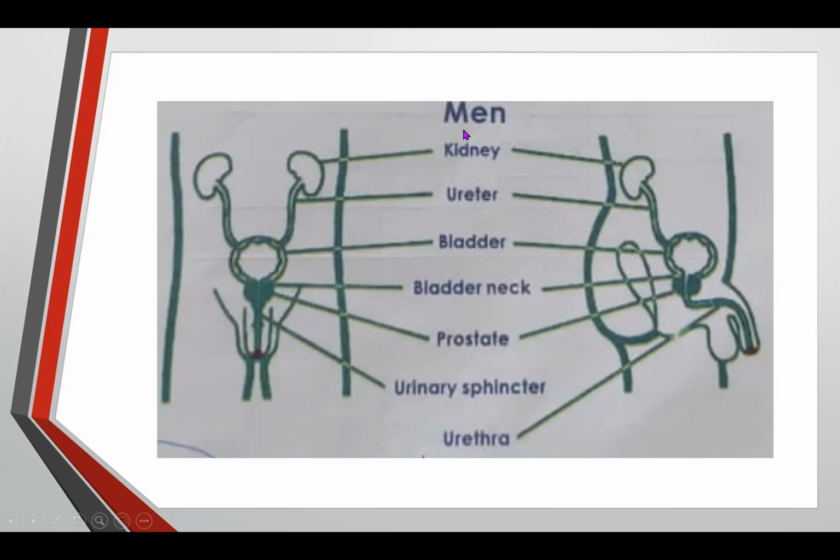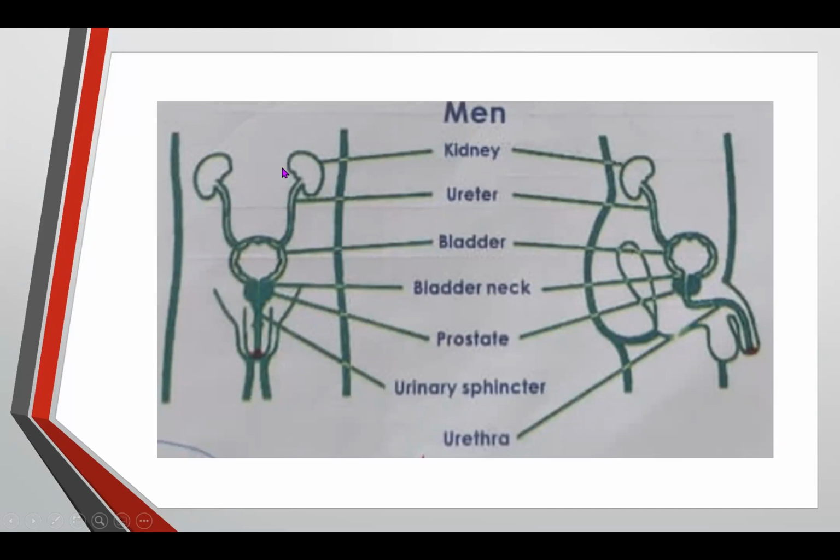specifically for men. For men, the main parts of the excretory system, or the urinary system, are the kidney and the ureter. Let's read together, class. Kidney.